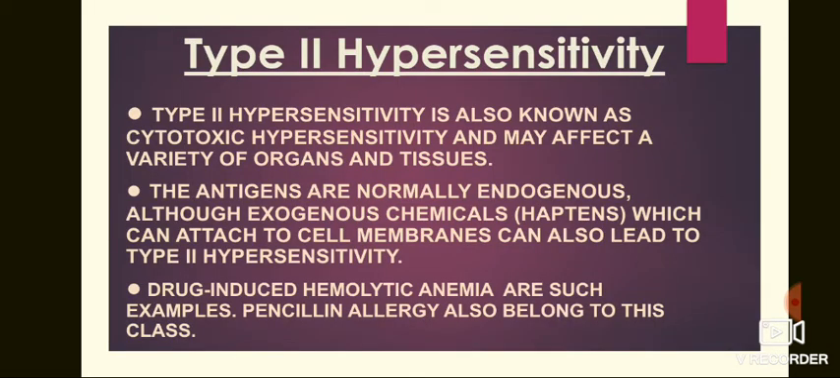Let's discuss type second hypersensitivity in brief. Type second hypersensitivity is also known as cytotoxic hypersensitivity and may affect a variety of organs and tissues. The antigens are normally endogenous, although exogenous chemicals which can attach to cell membranes can also lead to type second hypersensitivity. Drug induced hemolytic anemia is one such example. Penicillin allergy also belongs to this class.